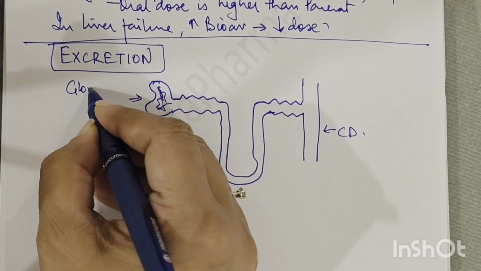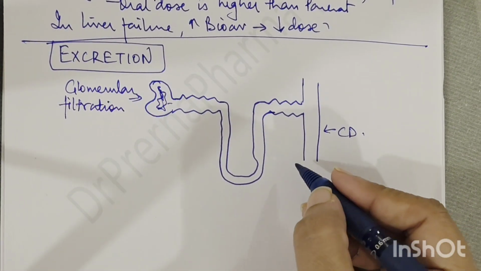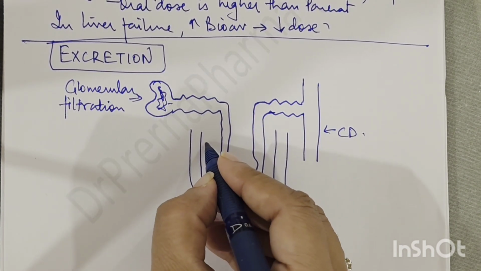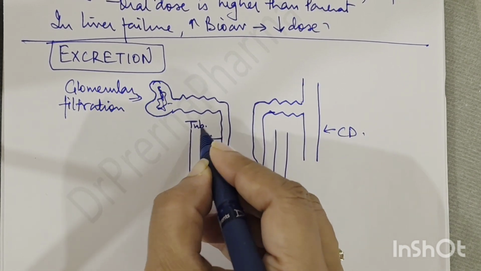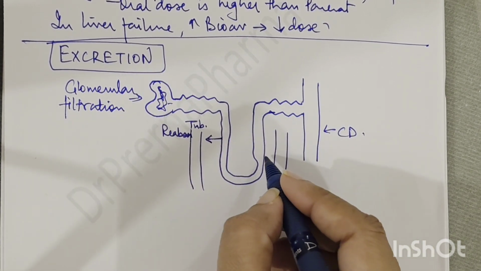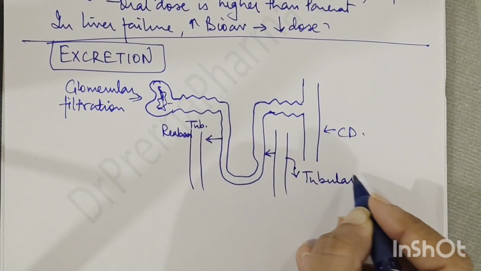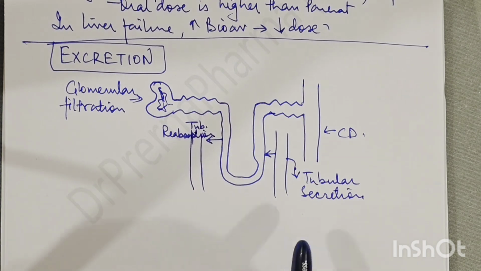So glomerular filtration happens through the Bowman's capsule. Okay. Then इसके आजू बाजू सब जगह veins चल रही हैं. So what happens is there is a phenomenon called as tubular reabsorption. ठीक है? And there is one phenomenon which is called as tubular secretion. ठीक है? So this is tubular reabsorption and this is tubular secretion.